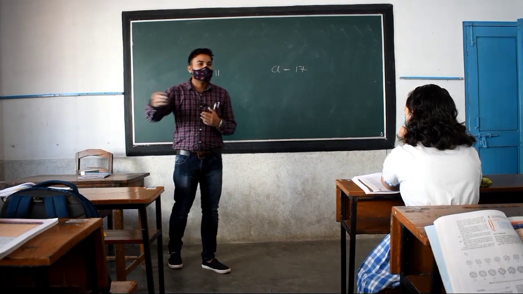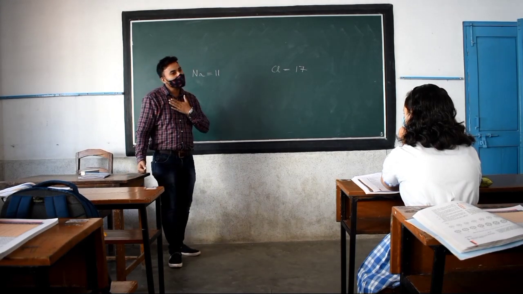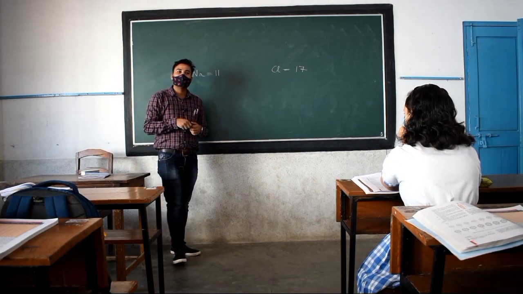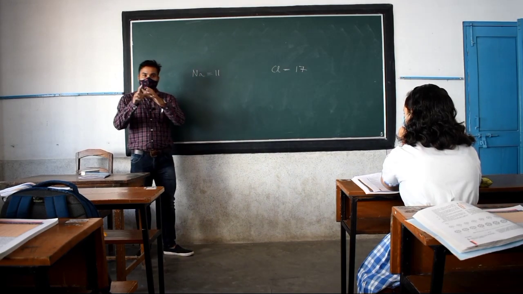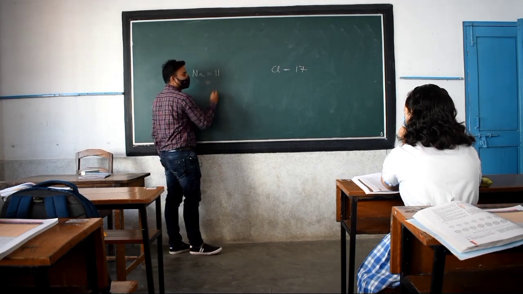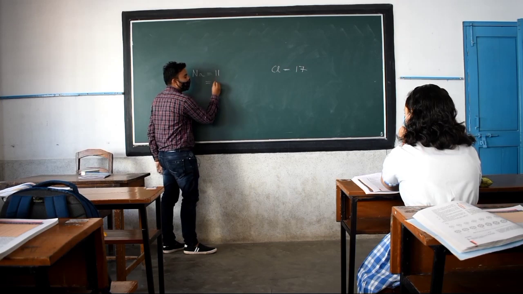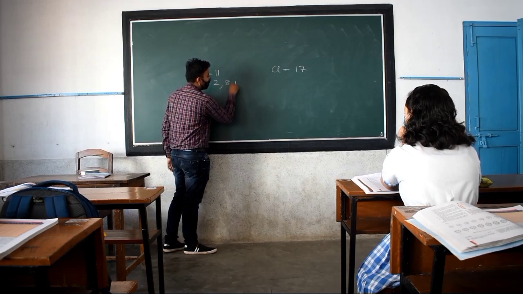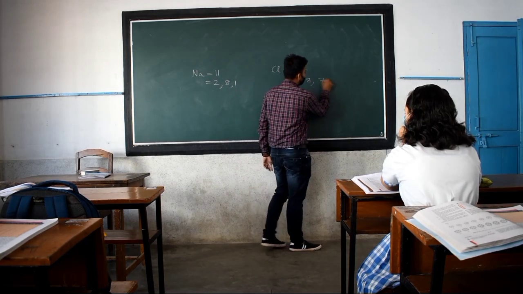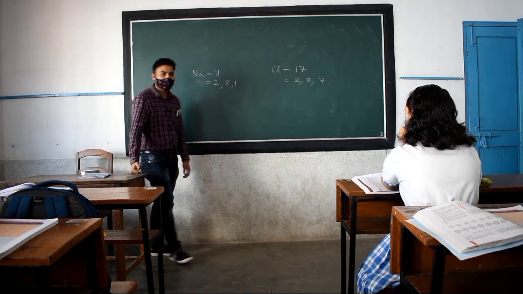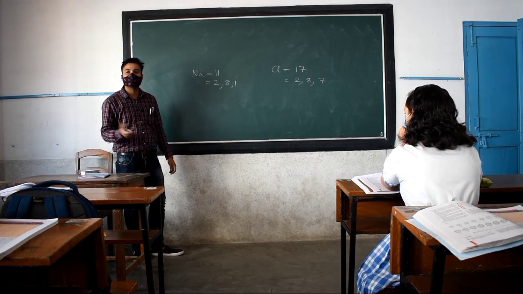But both of us are following the octet rule, like the elements follow. So I will also follow the octet rule, he will also follow the octet rule, right? So if we follow the octet rule, we will divide our money in the form of shells, right? So I will divide my money as 2, 8, 1. He will divide his money as 2, 8 and 7, right? According to the octet rule we have arranged the amount of money which we are having.